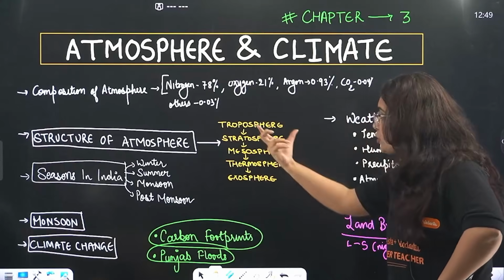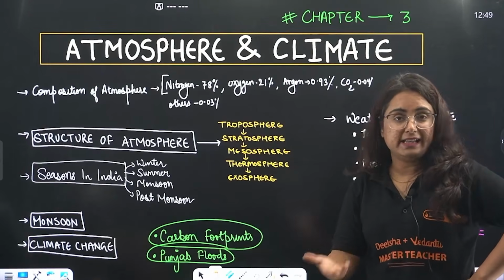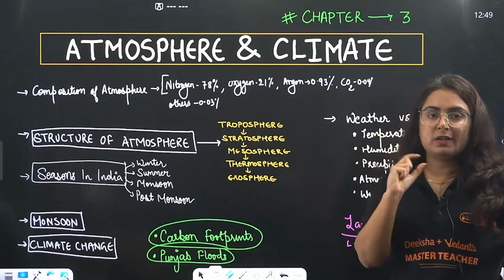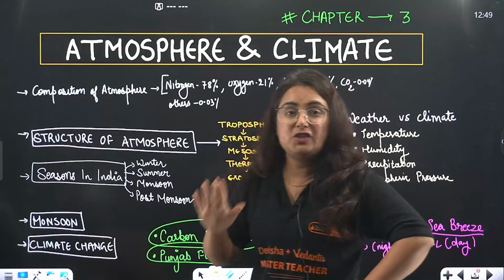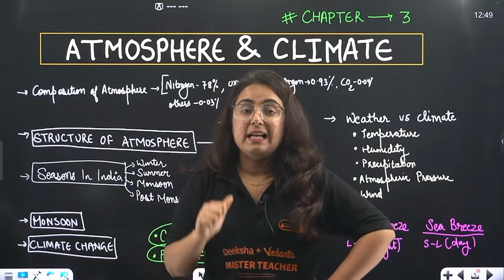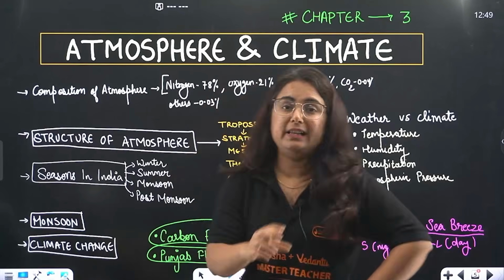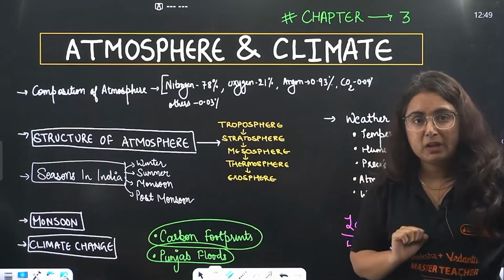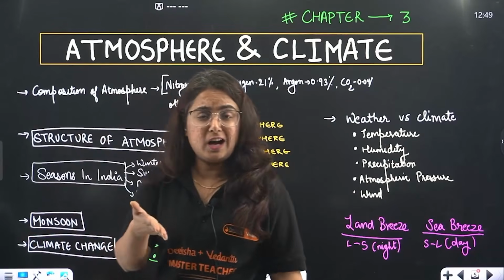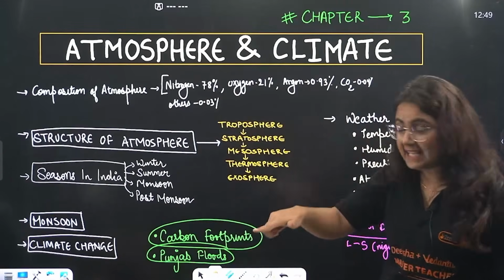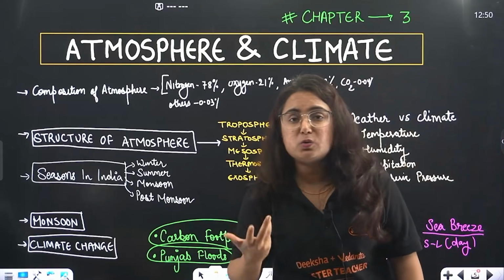When I talk about the troposphere, it is the layer closest to the Earth's surface and the first layer of the atmosphere. All the weather features like formation of clouds, rainfall, everything lies in this layer. Now think about that: can aeroplanes fly in this layer? No. Why? Clouds will come and obstruct their way. And hence there is another layer, that is the stratosphere, where the jets, the airplanes usually fly.